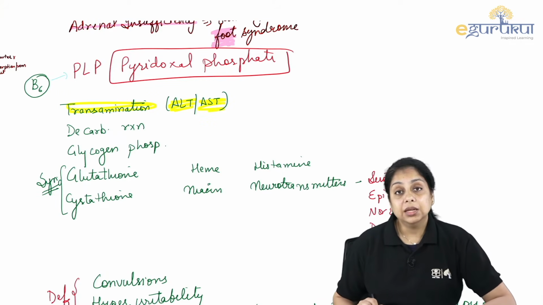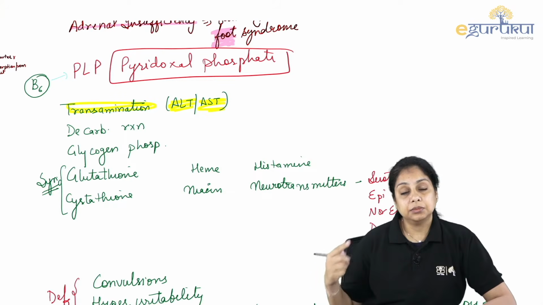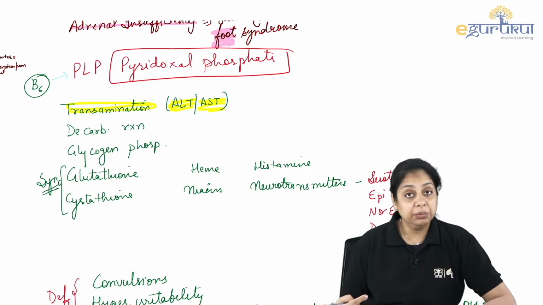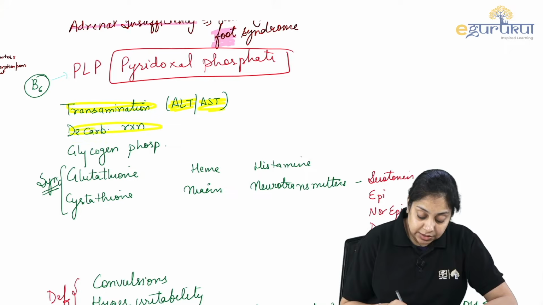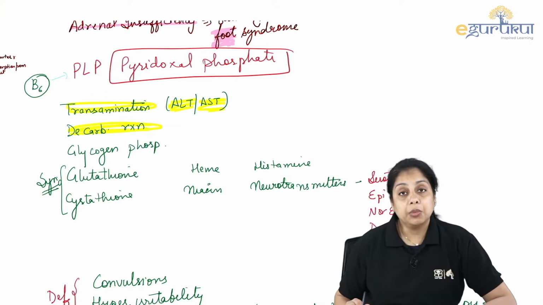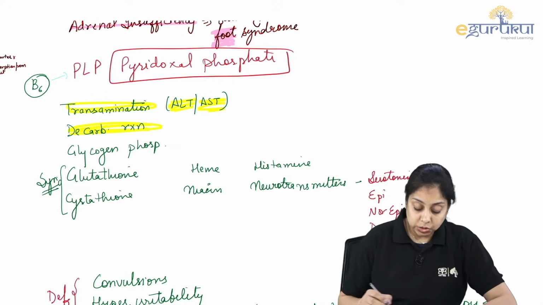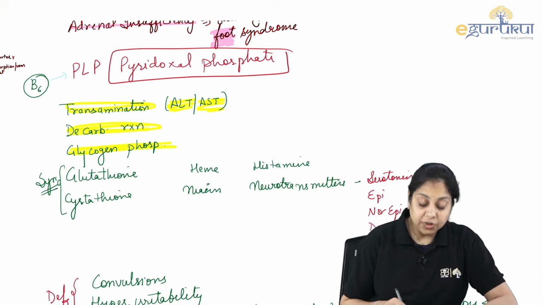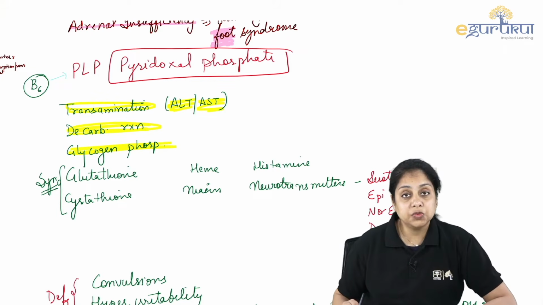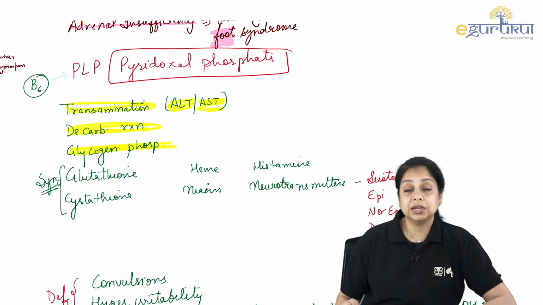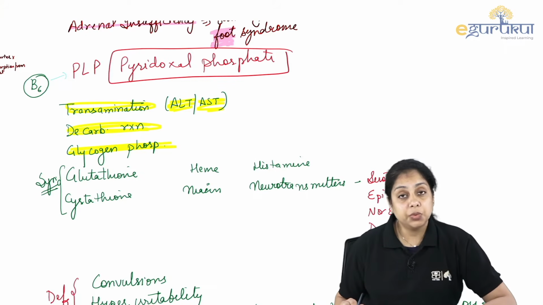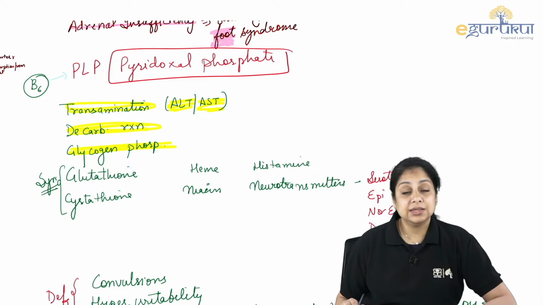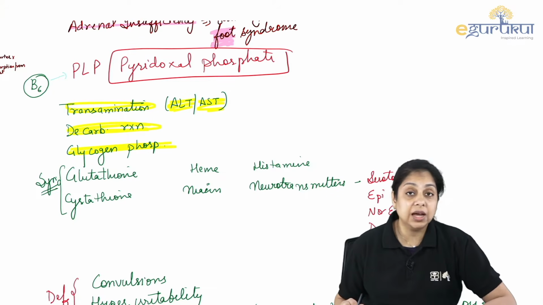In the amino acid degradation, we have seen that before the urea cycle. It is associated with the decarboxylation reactions also, and with the glycogen phosphorylase. Where do you see the glycogen phosphorylase? In the glycogen metabolism. During the fasting state conditions, the liver glycogen is broken down, right? That is the enzyme, glycogen phosphorylase, which is a rate limiting enzyme, another very high yield topic